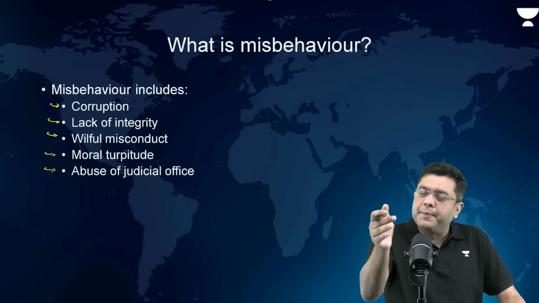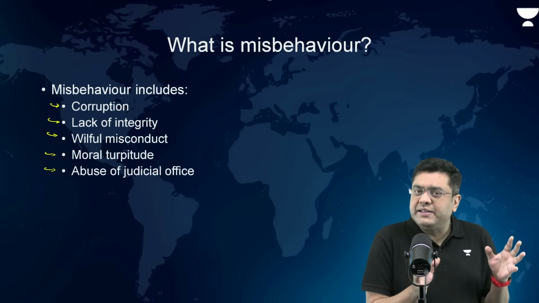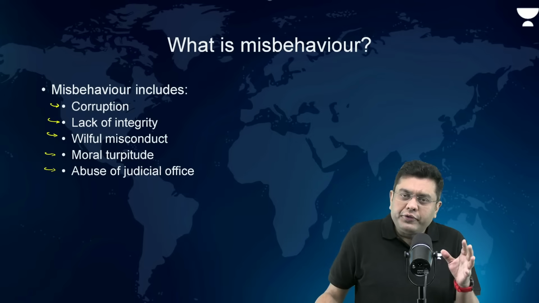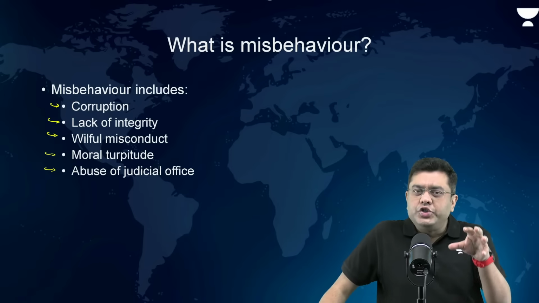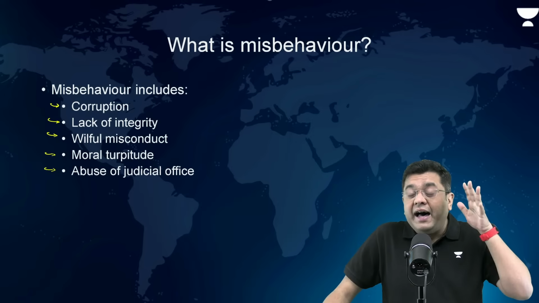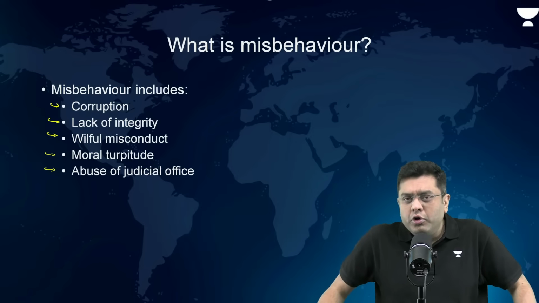In that case, if corruption is there or any of these, then the Supreme Court has said it will be tantamount to a proven misbehavior.